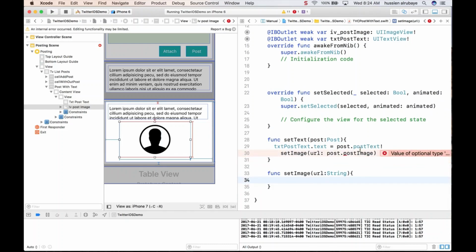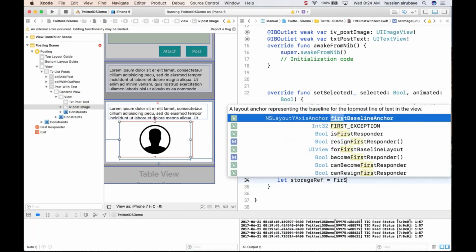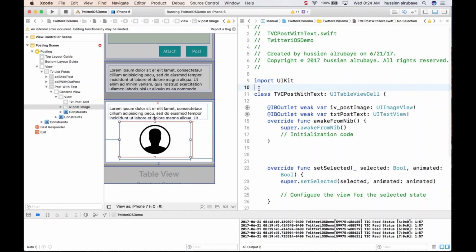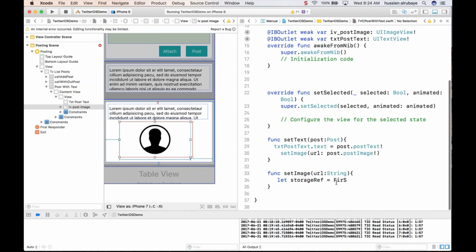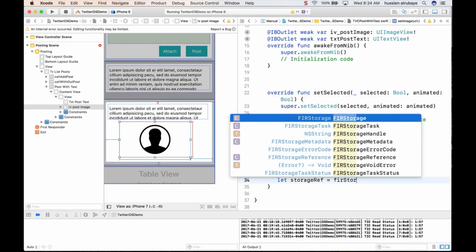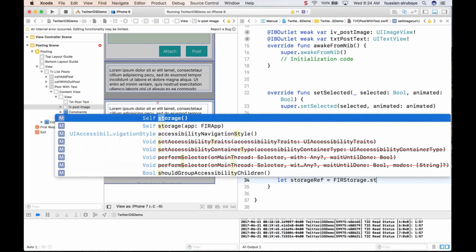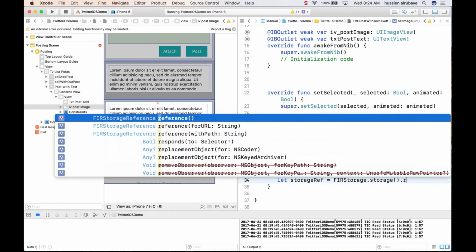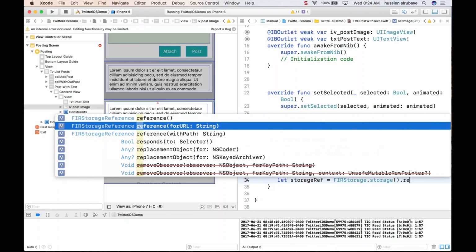The process for reading images is a bit like a number of lines. First of all, you have to define where the storage place is. You say okay, storage reference. You understand how to define a storage reference, which is Firebase Storage. I cannot do that because I need to import Firebase from the top. Say, hey, import Firebase. So I need to use Firebase Storage, dot the reference. So the reference for the URL.